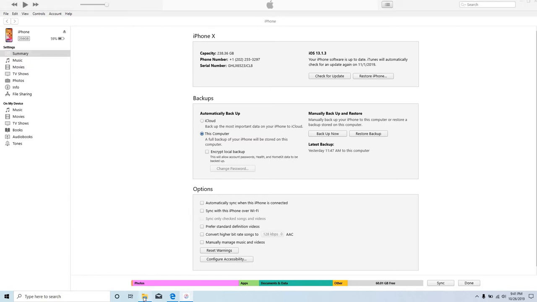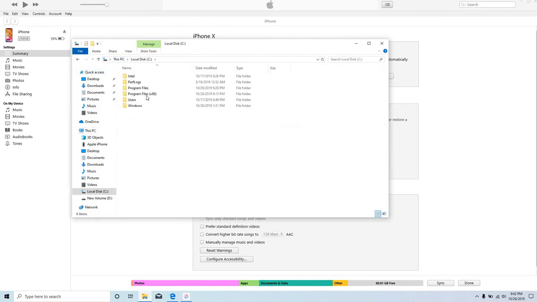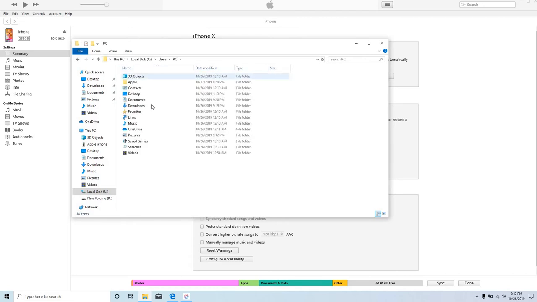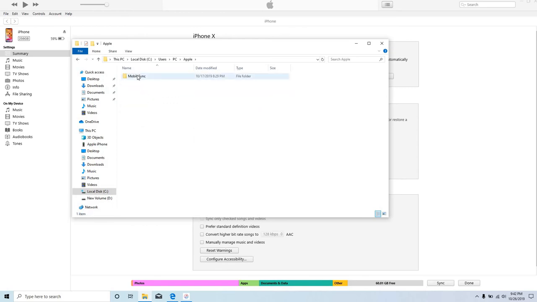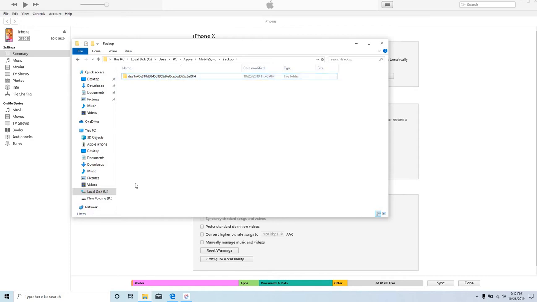Now you would go to that folder, which is located in the C drive, users, click on your username, and Apple, MobileSync, backup, and this would be your backup folder. If you find several folders under backup, then the latest modified folder is your latest backup. So what I normally do is copy this folder and take it into my external hard drive and save it on there.